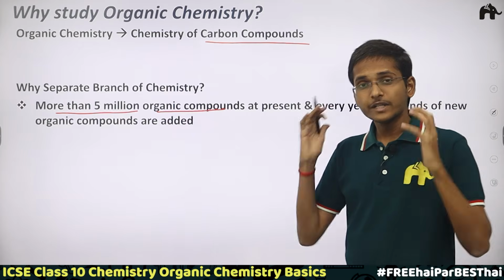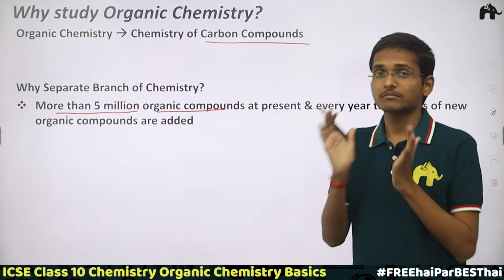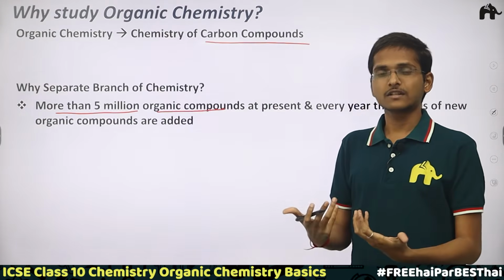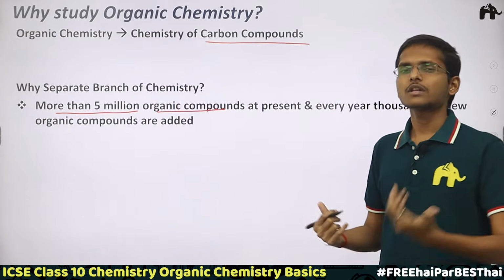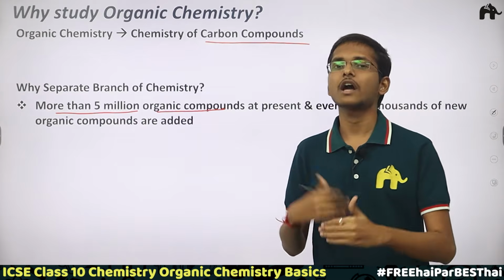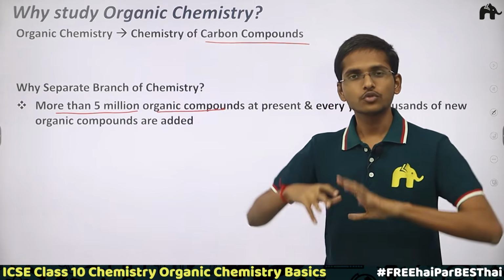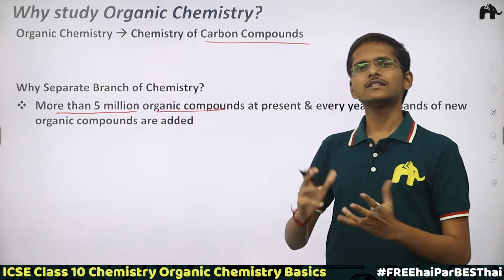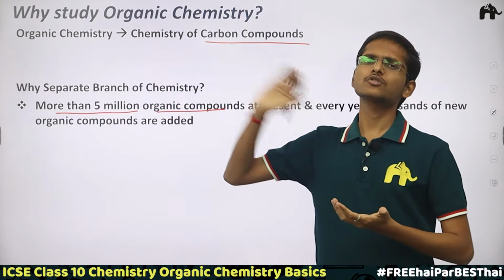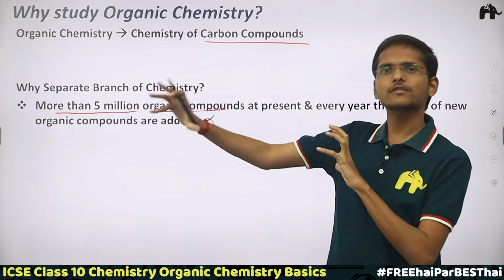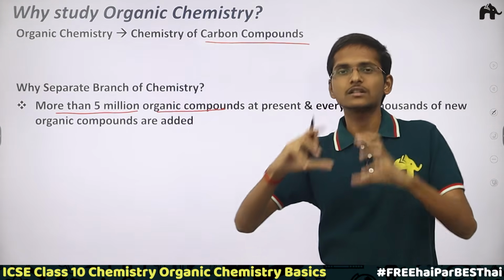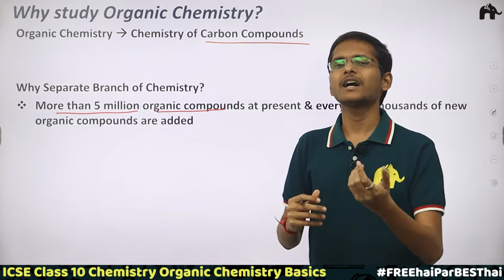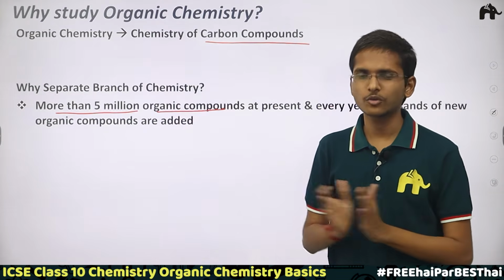More than 5 million organic compounds exist at present, and year by year thousands of compounds are getting added to the list. So there is a huge, vast ocean of organic compounds to study, and that's the reason we separate this part of chemistry and study it as a separate branch. Now I hope you have got a very basic idea of what organic chemistry is all about.